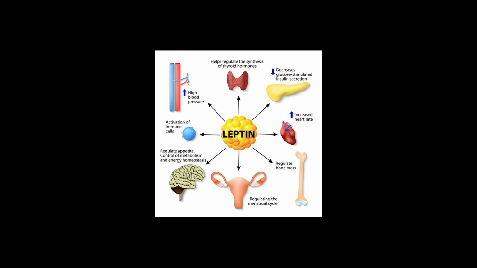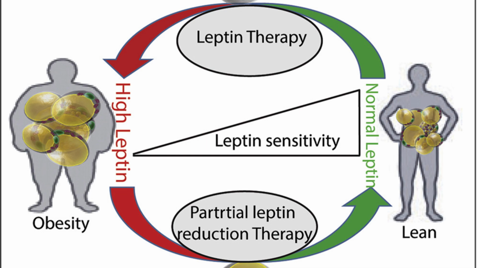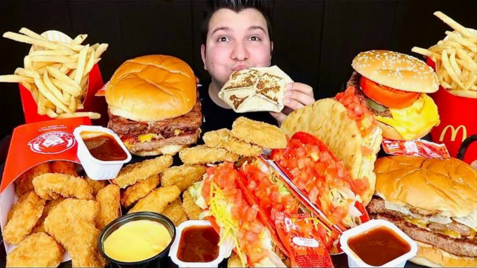Leptin is a hormone produced by fat cells that signals your brain when you've had enough to eat. It works alongside insulin to regulate energy balance. However, in obesity, leptin resistance can occur, much like insulin resistance. This means your brain no longer registers when you're full, leading to overeating.